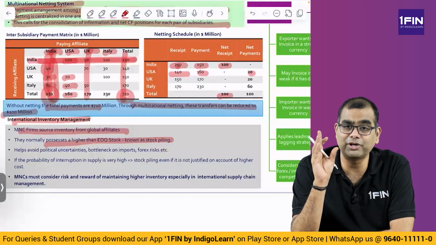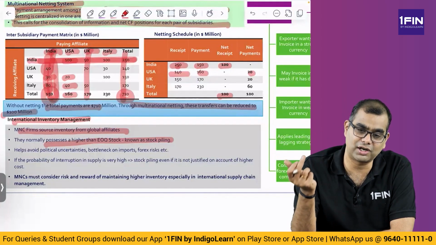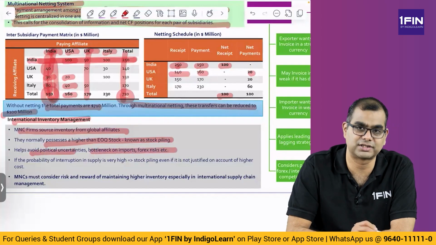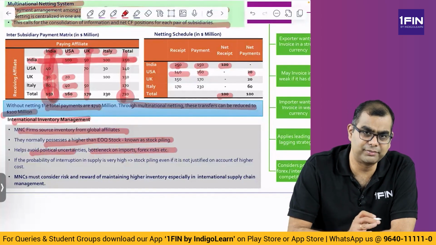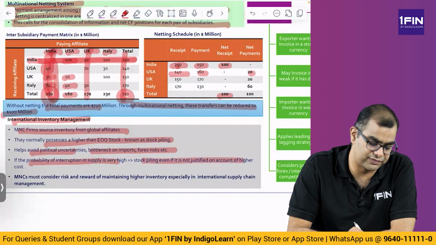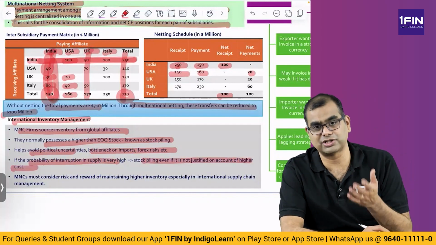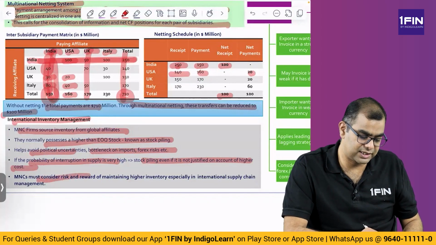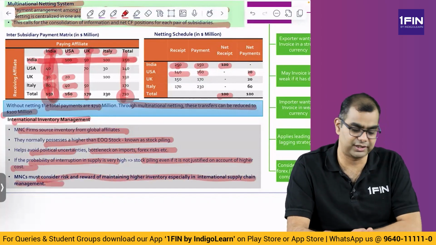It's called stockpiling because of the risks they face when stock comes from international jurisdictions. It helps avoid political uncertainties, bottlenecks on imports and forex risks. It ensures all these risks are met. If the probability of interruption is very high, do stockpiling even if not justified on account of higher cost. So even if the cost is more, if the risk is high, you do stockpiling. MNCs must consider risk and reward of maintaining higher inventory, especially in international supply chain management. This is a very important thing.